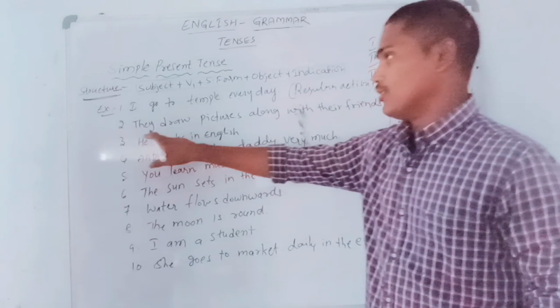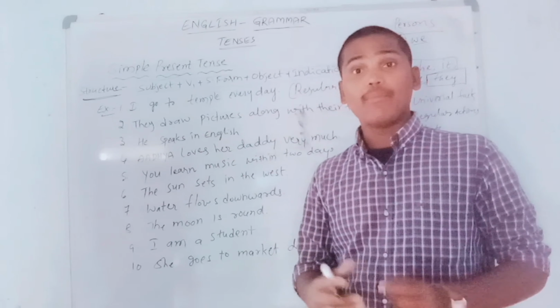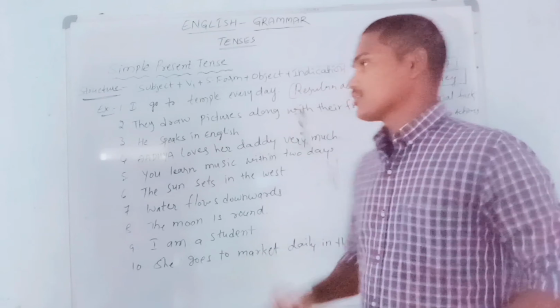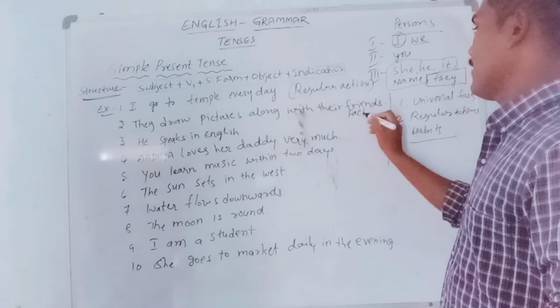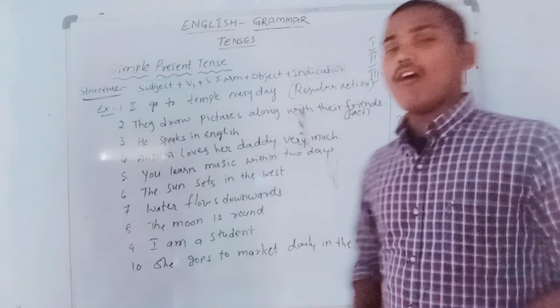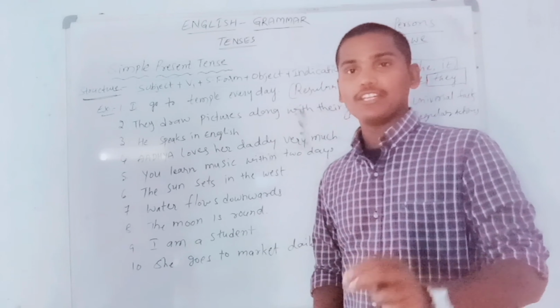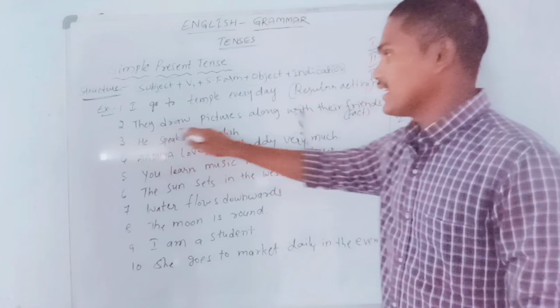Okay. Second example, they draw pictures along with their friends. It is their ability. We are just expressing a fact about them. It is a fact. All facts we express in simple present tense. It is a fact about them. That's why they draw pictures.